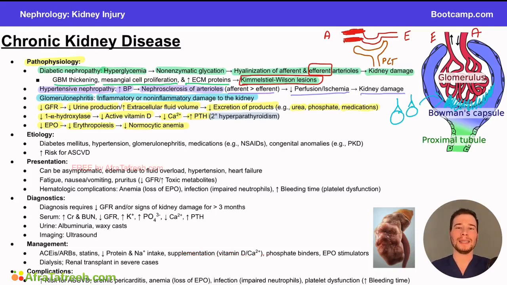So again, just to summarize the mechanisms here, because I know it's a lot and it's dense, the key here is that chronic kidney disease is due to a variety of different things that damage the kidney overall and lead to what? A decreased GFR. When the kidneys are damaged, some other systems are affected, right? Because the kidneys do a lot. They're not just filtration molecules.